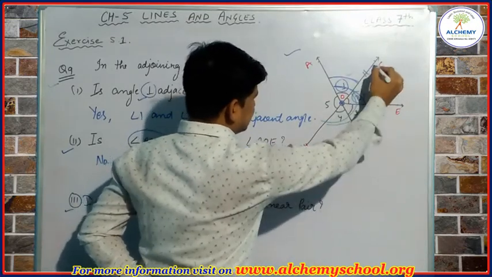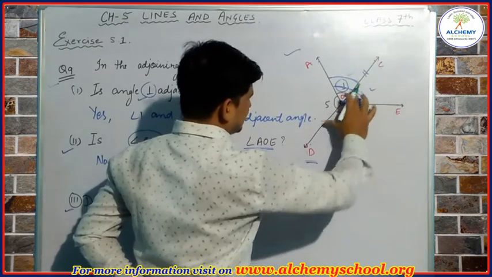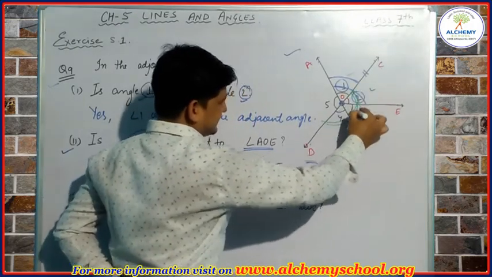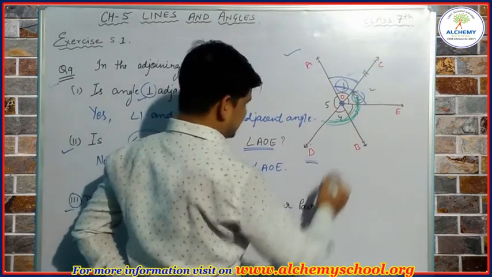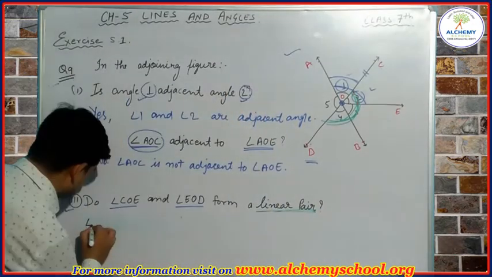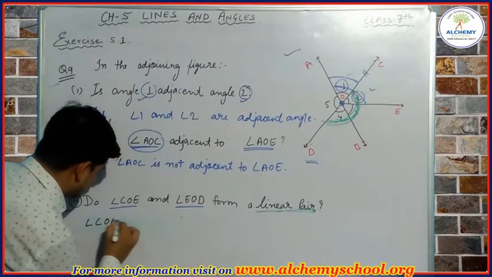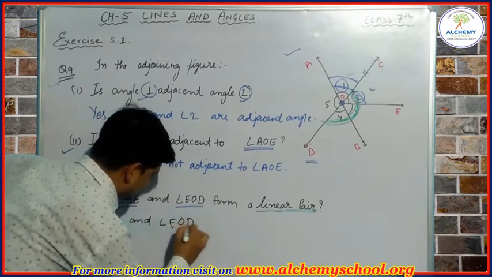This is COE and this is EOD. So clearly now we can see here these two angles are forming a straight angle, and that is 180 degrees. So they are linear pair angles. Okay, so we can write here angle COE and angle EOD